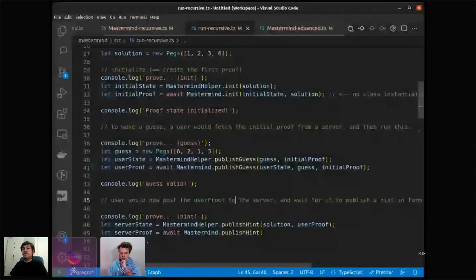Okay, and now you would post this proof to the service, and it's his turn to now publish a hint. So his hint will also be a proof. And you see that the proof I create here, the user proof, gets posted to the server, and the server takes this and passes it in as the new previous proof to his publish hint method. So it merges it in and creates a new proof in this chain.